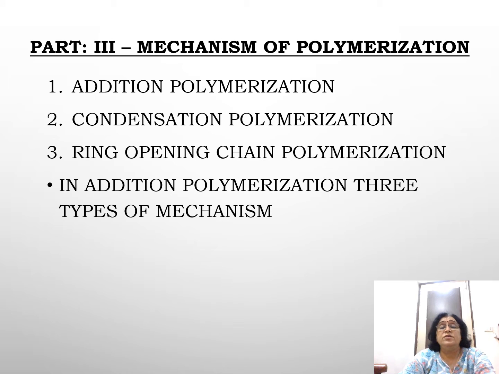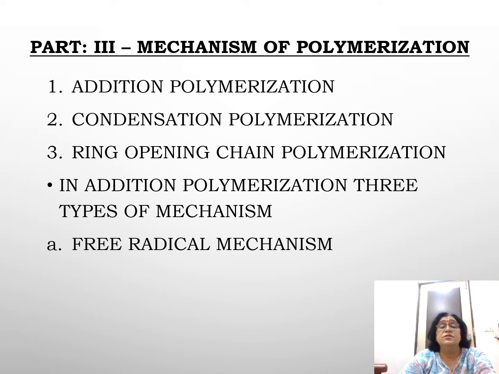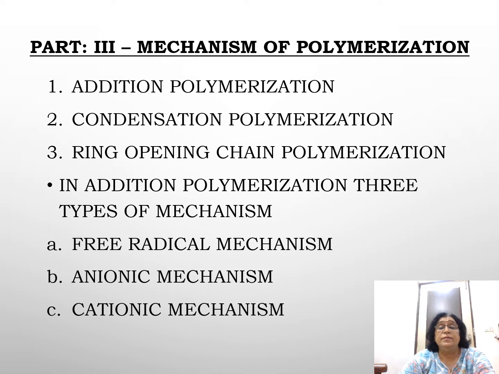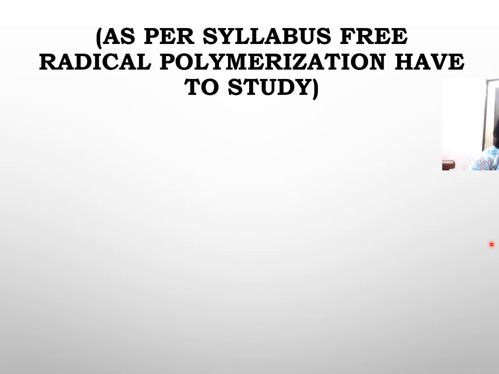In addition polymerization, there are three types of mechanisms: free radical mechanism, anionic mechanism and cationic mechanism. As per the syllabus, free radical polymerization has to be studied.